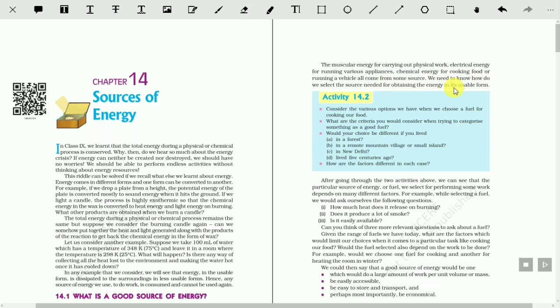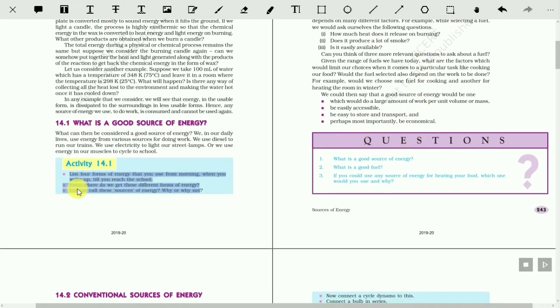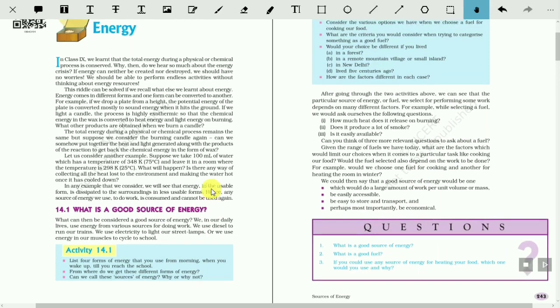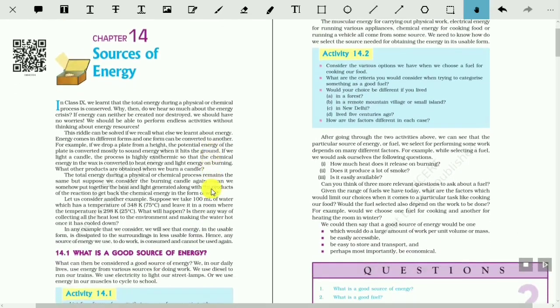We need to know how we select the source needed for obtaining the energy in its usable form. From where do we get these different forms of energy? Actually, almost all forms of energy come back from solar energy.